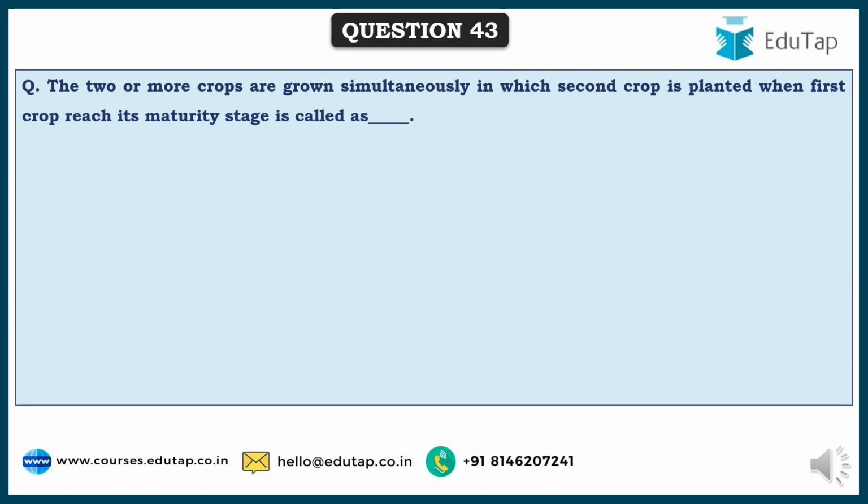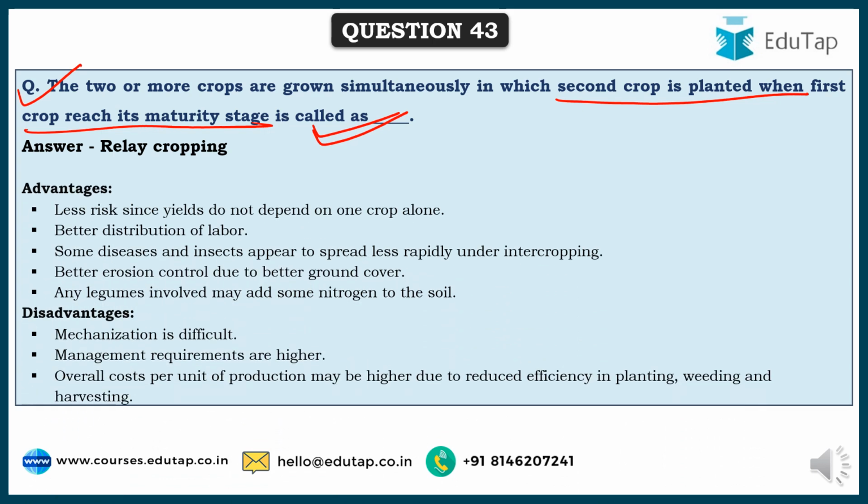So friends, here comes a question: two or more crops are grown simultaneously, in which the second crop is planted when the first crop reaches its maturity stage but is still not harvested. That type of cropping pattern is called relay cropping. And what are the various advantages of this? Lesser risk, since yields do not depend on one crop alone.